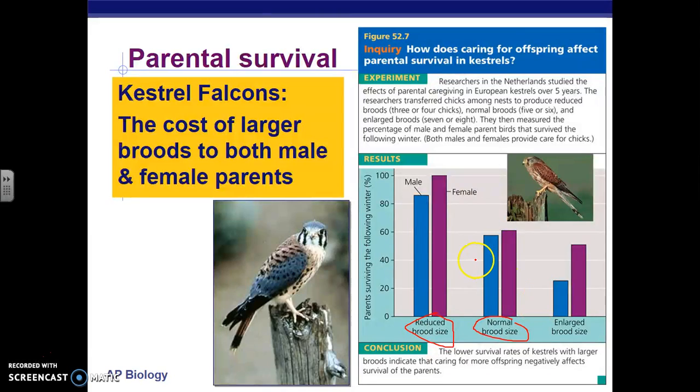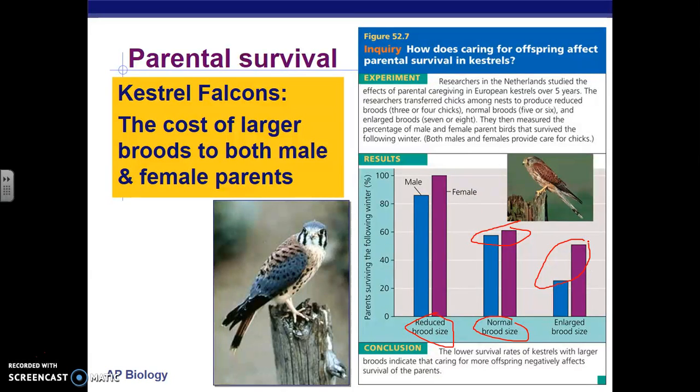In terms of survival rate, when there was a reduced brood size, the males and females had a greater survival rate. When there was a normal brood size, the survival rate was intermediate. And when there was an enlarged brood size, there was less survival of both the males and females.